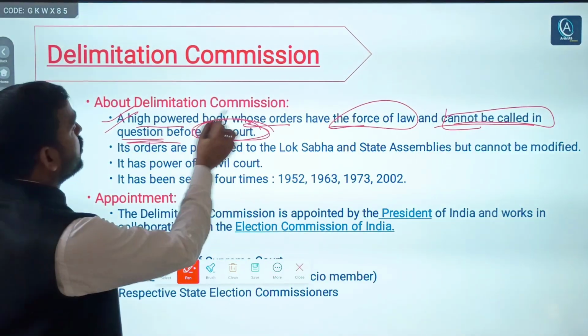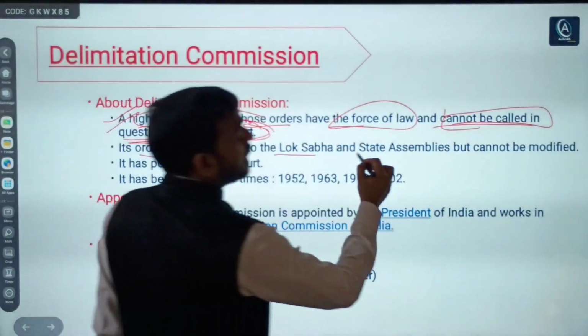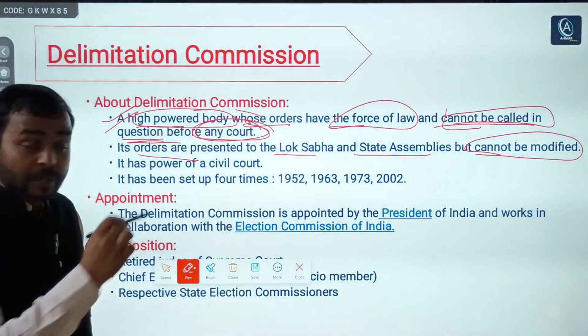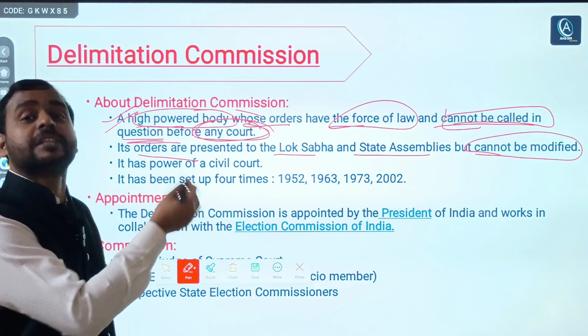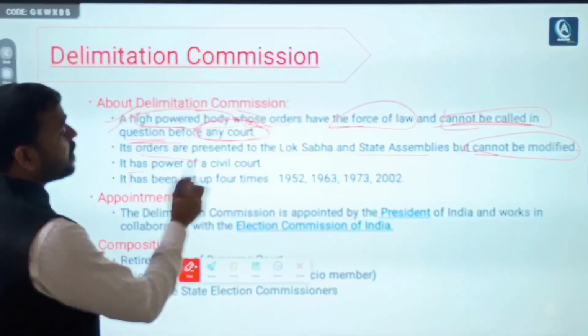It is a very high powered body, right? Its orders are presented to the Lok Sabha and state assemblies but cannot be modified. So you can see how powerful it is, right? Again, it has the power of a civil court.